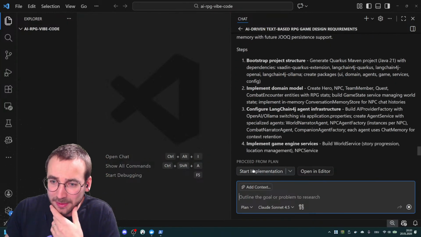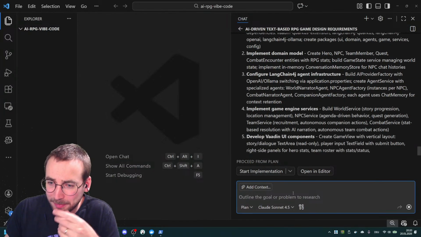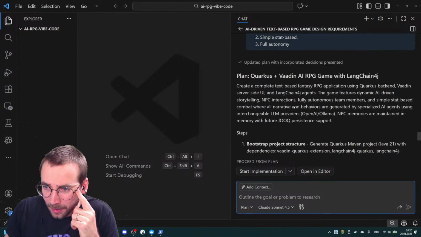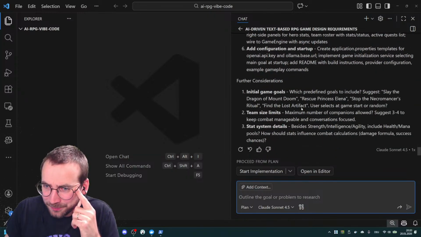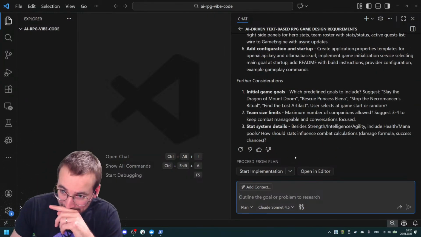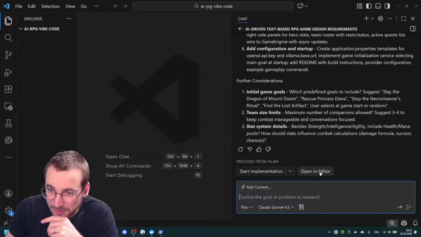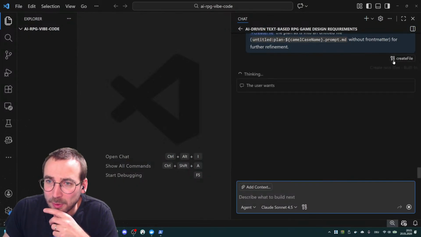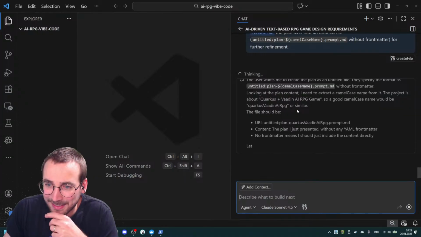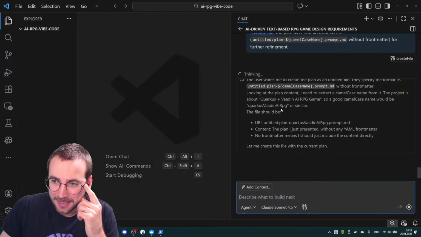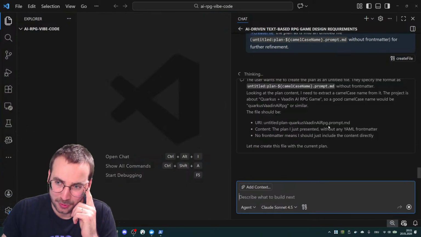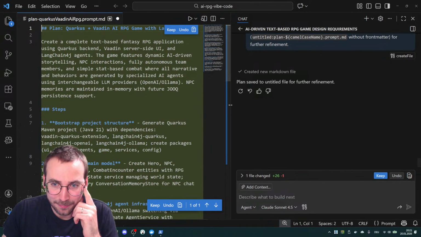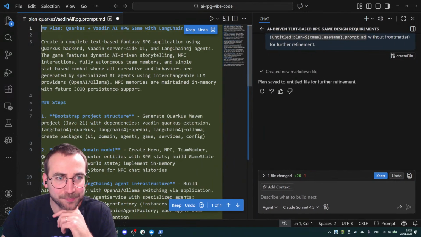So you see here, if we are done, then we can say start implementing. It will change into agent mode, and then it's go time. Okay, so it's writing all of this again. What I like to do, but didn't try out a lot, is open all that in an editor. So if we do that, it will create a file where this plan is inserted. And the basic idea is that you can change the plan by simply editing the file, which is pretty cool.